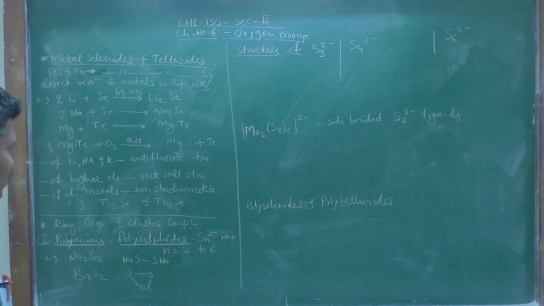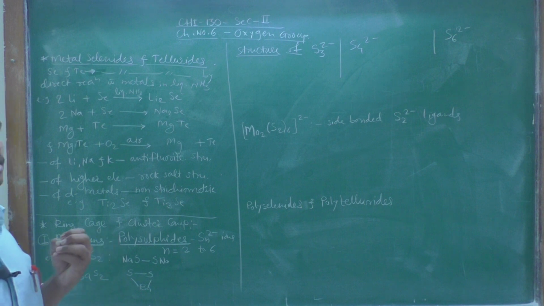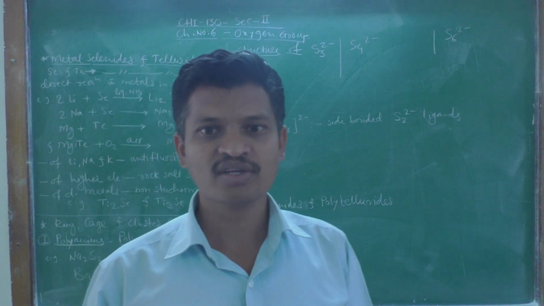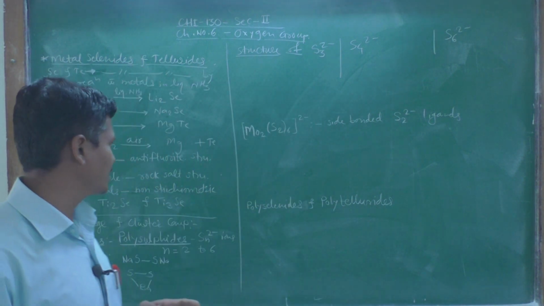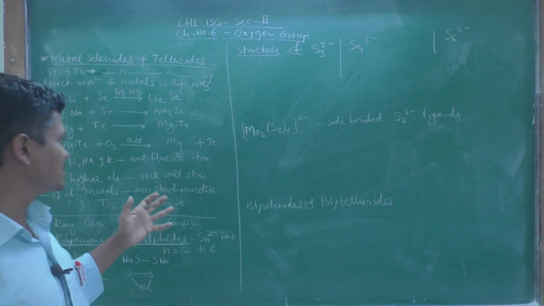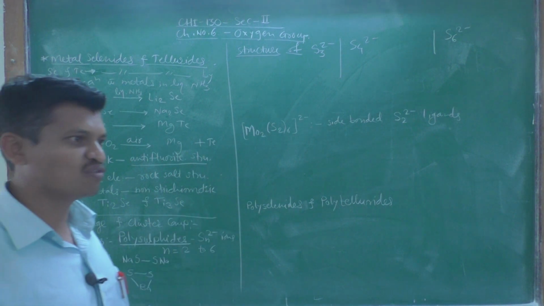Now, out of these different metal selenides and tellurides, those of group 1 and 2 metals, such as lithium, sodium and potassium selenides, exist in the anti-fluorite structure.